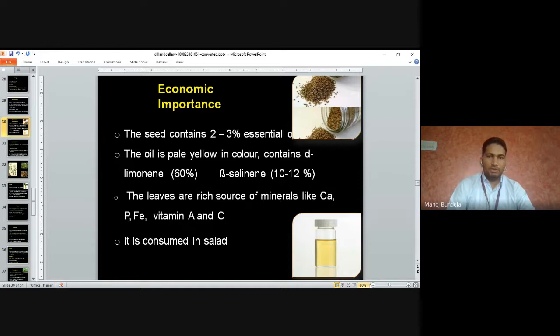The leaves are a rich source of minerals like calcium, phosphorus, iron, vitamin A and C. It is normally consumed as a salad.